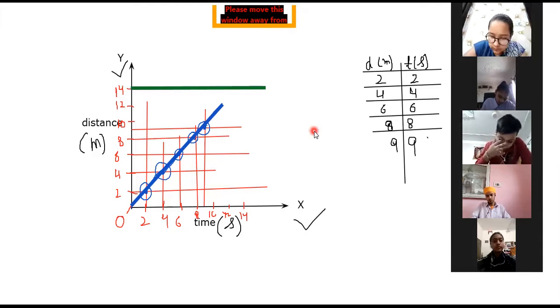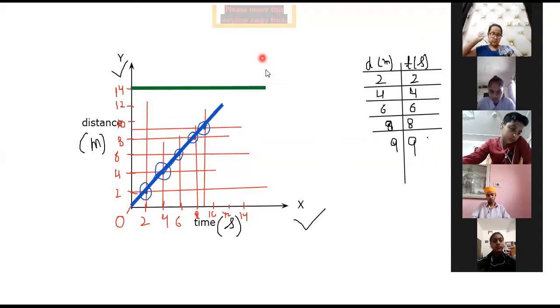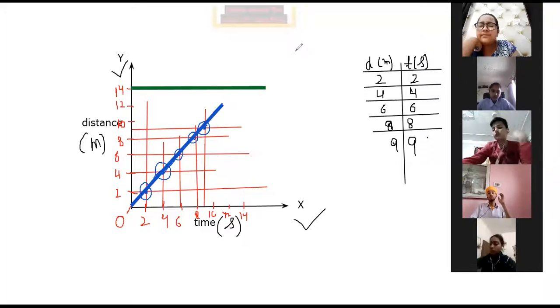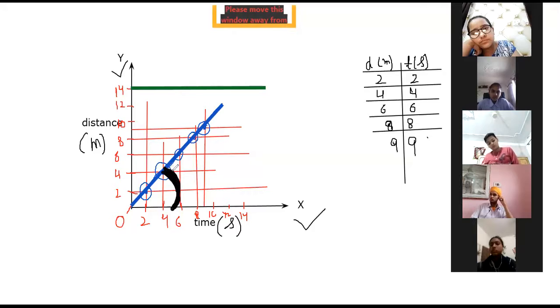Okay, I'm going to read it again. In the distance time graph for uniform motion, we get a straight line inclined to time axis. Your eyes onto the screen, please. This is called inclined, means with some angle. Got it?